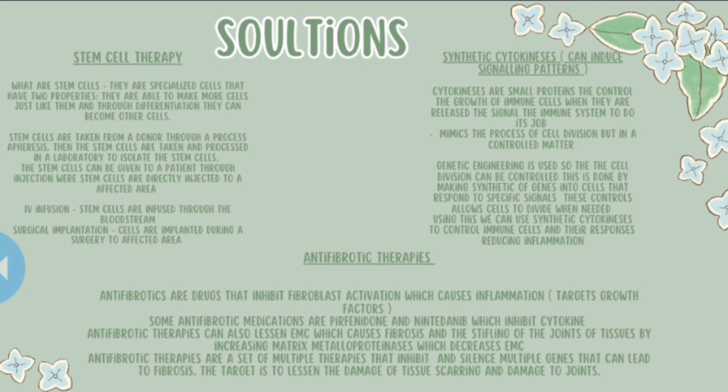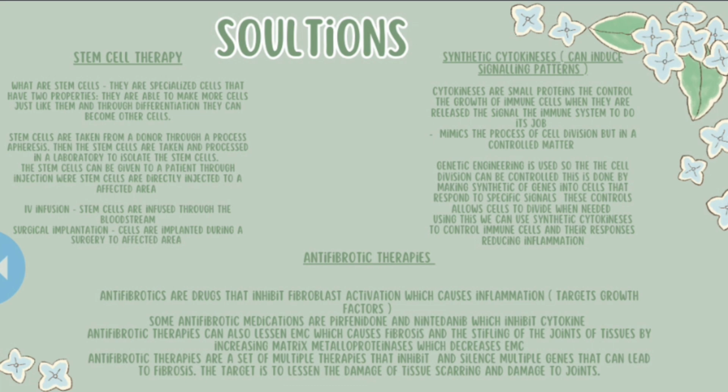We also have synthetic cytokines, which can induce signaling patterns. These are small proteins that control the growth of immune cells and release their signals for the immune system to do its job. This mimics the process of cell division, but in a controlled manner also. Genetic engineering is used so the cell division can be controlled. This is done by putting synthetic genes into cells that can respond to specific signals to control the amount they divide.